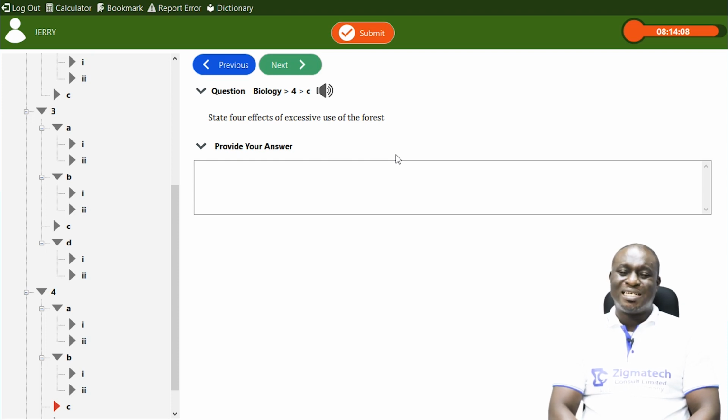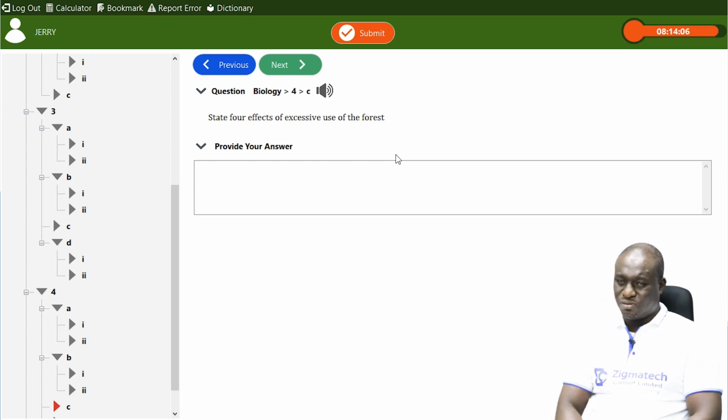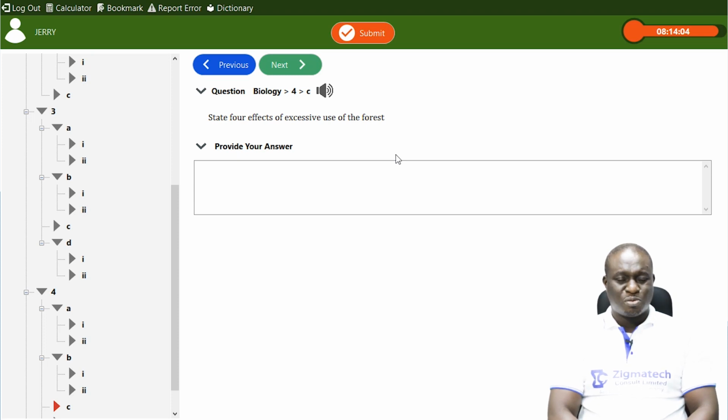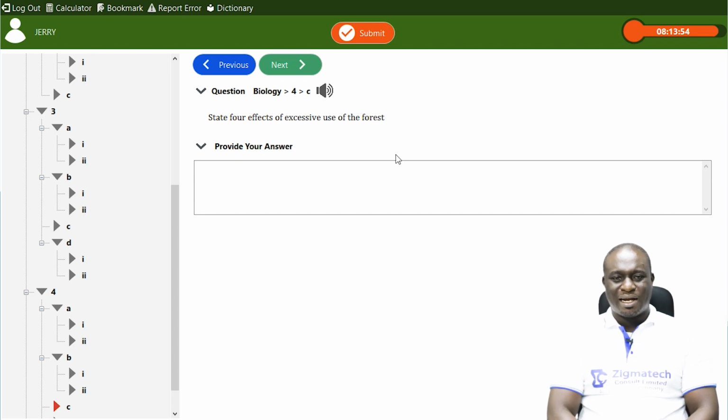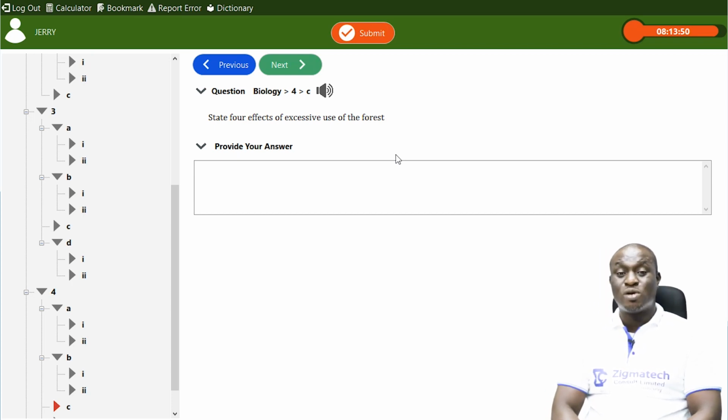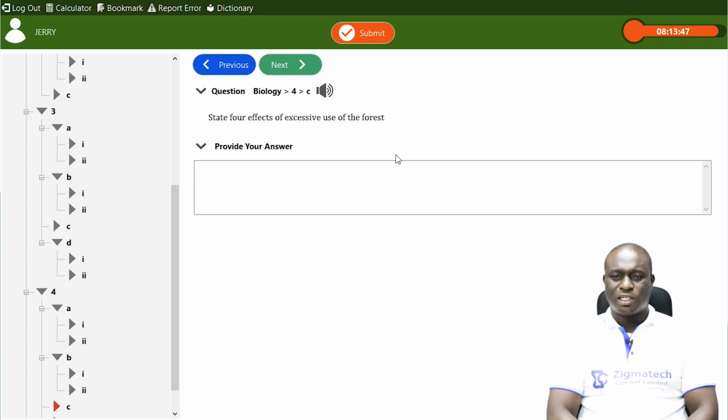Another one is that it leads to soil erosion, because the more you keep removing these trees and grasses everywhere, you are leaving the soil bare at the mercy of agents of erosion, which are mostly wind and water.